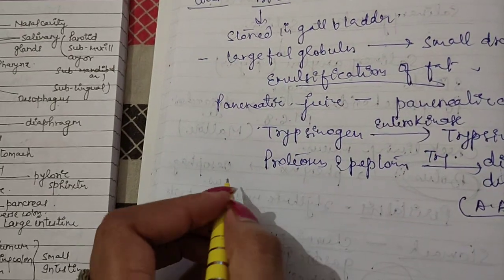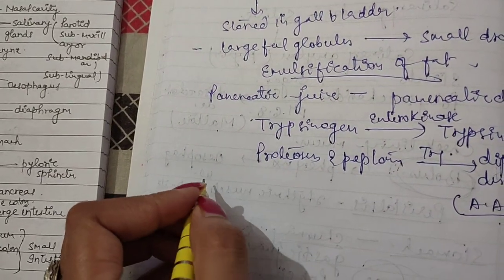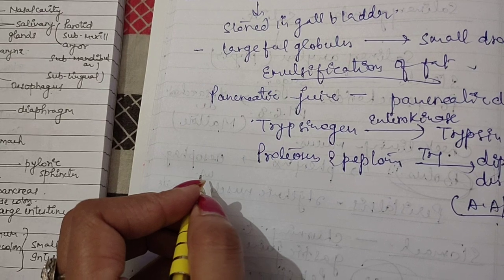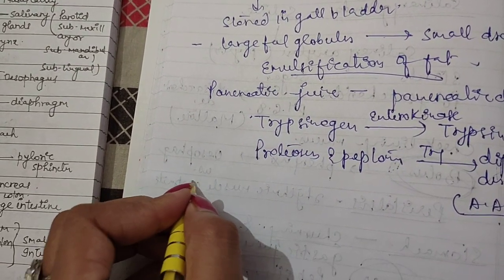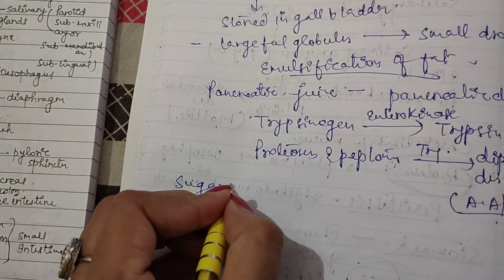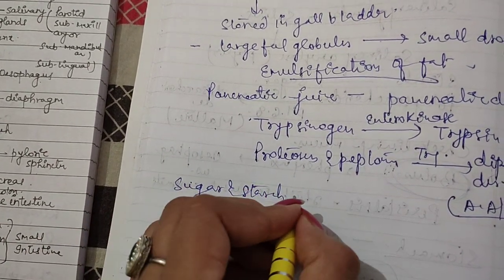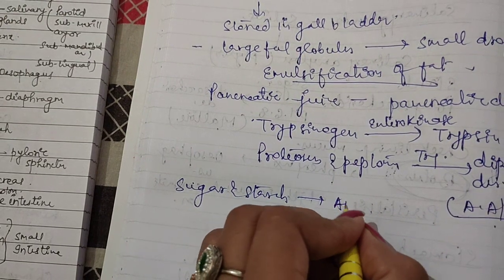So here in pancreatic juices, complex sugars and starches convert into simple sugar by the enzyme amylases.